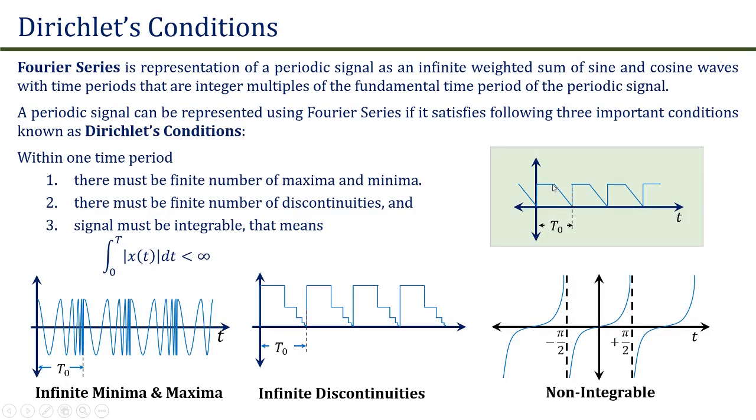Now let us examine a signal that satisfies all these three conditions. There is only one maxima and one minima within one time period, which is in accordance with the first condition. Secondly, there is one discontinuity within one time period, therefore it satisfies the second condition. And the signal never reaches infinity within one time period, therefore it is perfectly integrable within one time period. Hence, this is a signal that can be represented using a Fourier series.